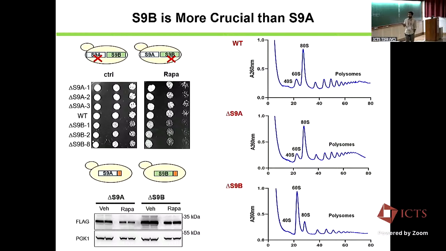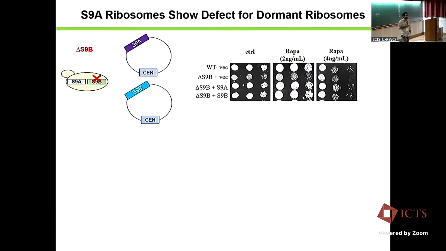So this was a nice system for us. We had this phenotype, the polysome profile where we can see the biogenesis defect. Then we asked the question: if we bring back 9A and 9B separately in this strain, will we be able to rescue it? As I said, the 9B deletion strain is rapamycin sensitive. When we bring back either the 9A copy or 9B, so that the strain has only ribosomes containing 9A and no 9B, we also see a rescue of the growth defect, saying that any one of the paralogs can do the job.